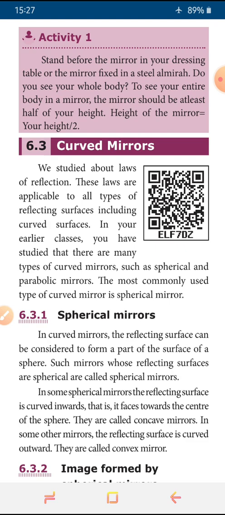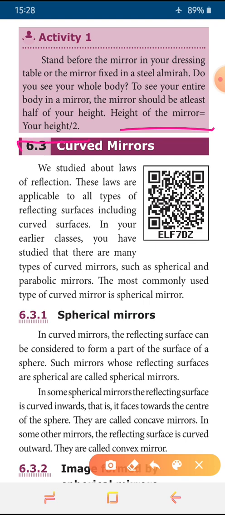Okay, how this works, we'll discuss in higher classes. Just keep this in mind. Okay, so there is a formula to get a full image. Height of the mirror is equal to the height of the standing person divided by 2, or we can say your height divided by 2.